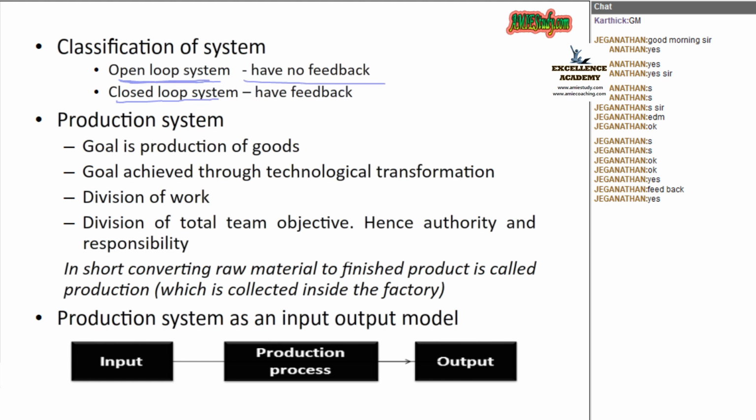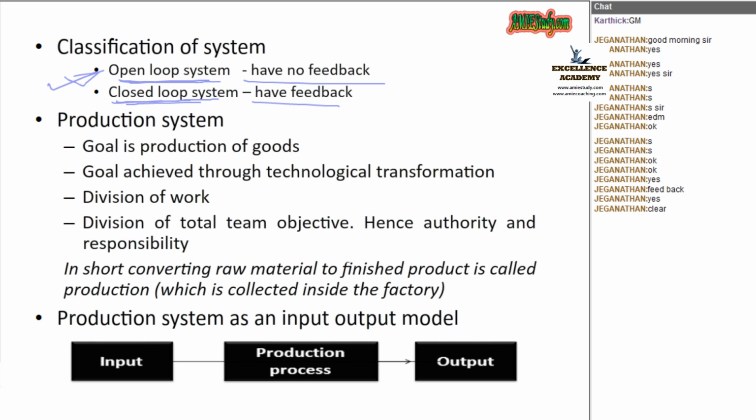Open loop system means what? Have no feedback. Closed loop system means what? Have feedback. That is the basic difference. Is it clear? Okay, fine.